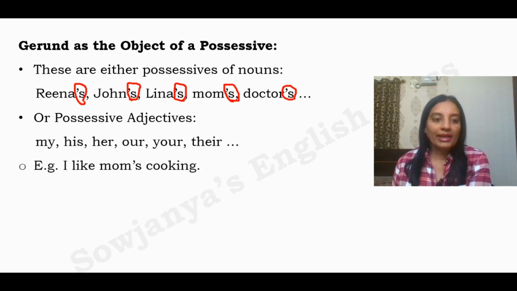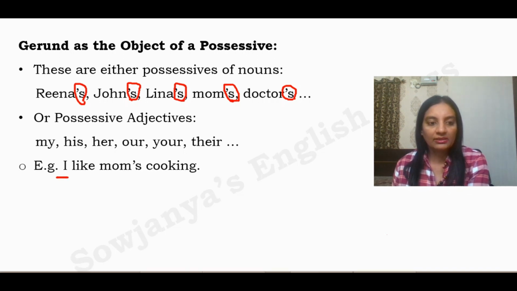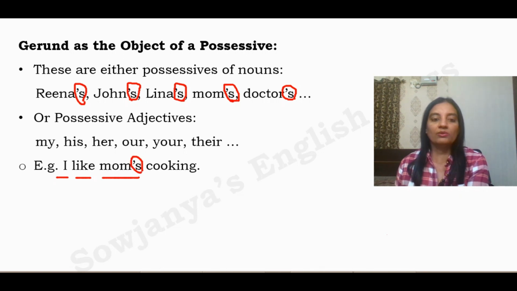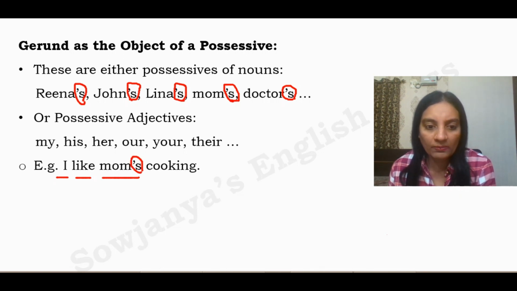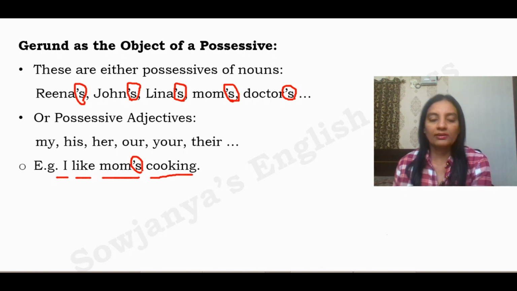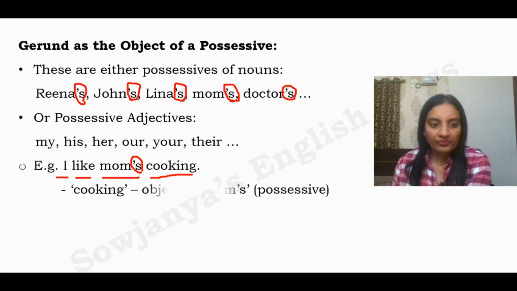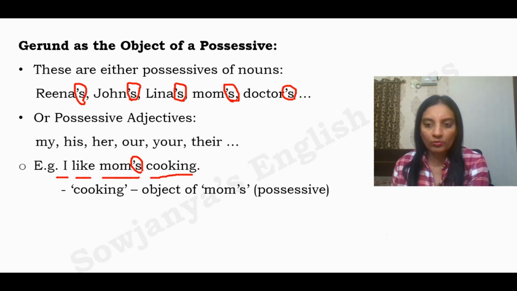Look at the example. I like mom's cooking. So here I is the subject, like is the finite verb, and mom is the object here, but what sort of object? It is a possessive. Okay, apostrophe s you can see here. I like mom's what? Cooking. So here this gerund cooking is acting as the object of the possessive, this apostrophe s. Hope you have understood. Cooking, object of mom's over here, object of the possessive word mom's.